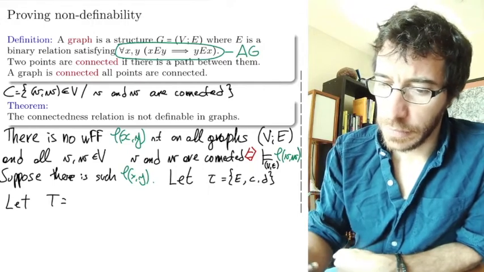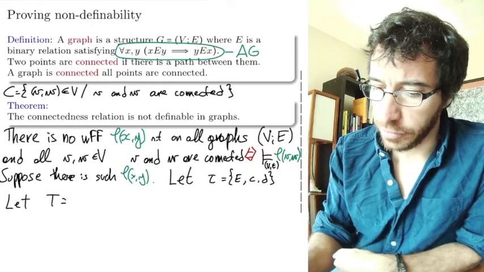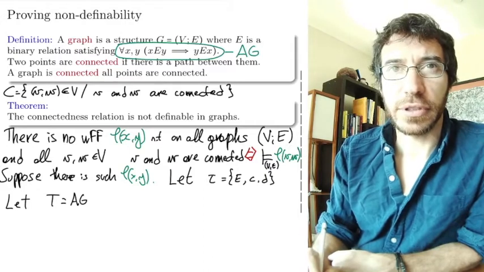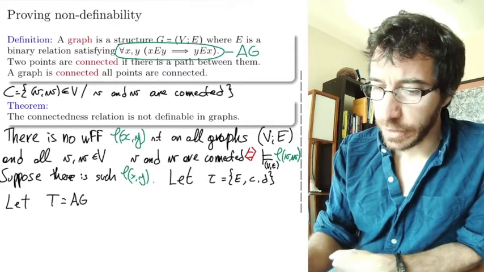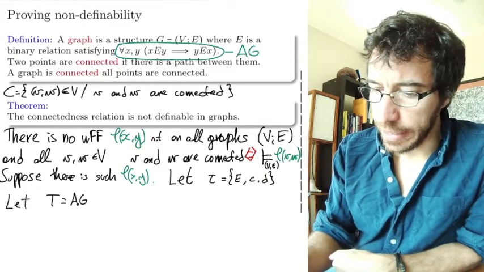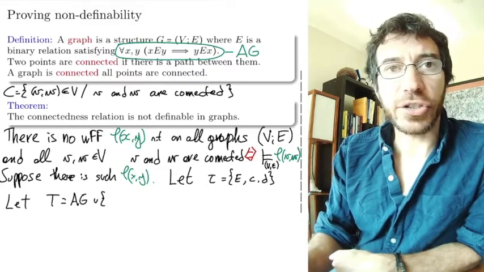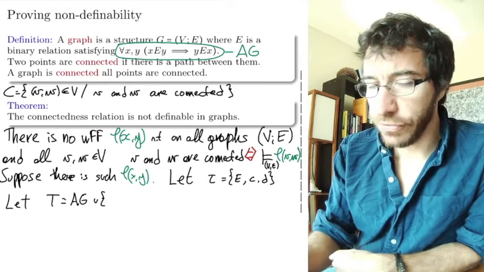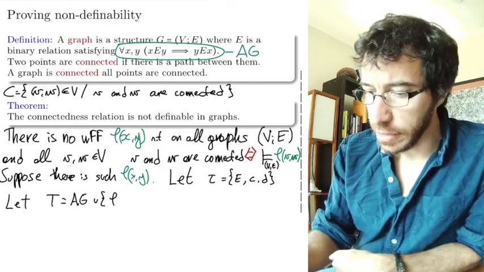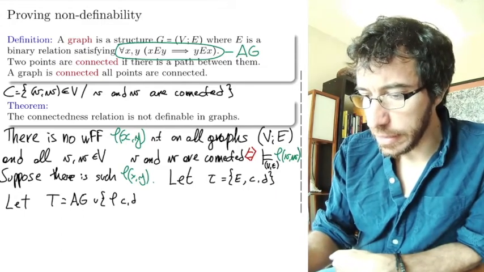And so T is going to have the axioms of graphs to say that something is a graph. And then we are going to add the sentence that says that C and D are connected. So this is the phi that we are assuming exists. And it says that C and D are connected.